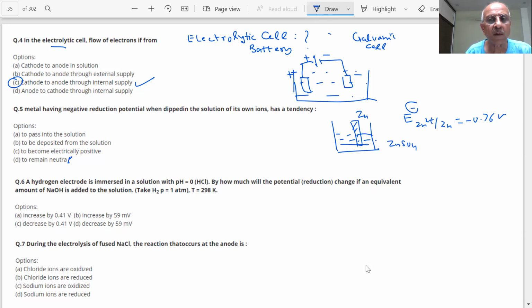It has a tendency to pass into the solution. Zn goes to Zn2+ plus 2e, the reverse of the reduction. So they will pass into the solution. We have a picture and image in the mind. It helps us to solve the questions.